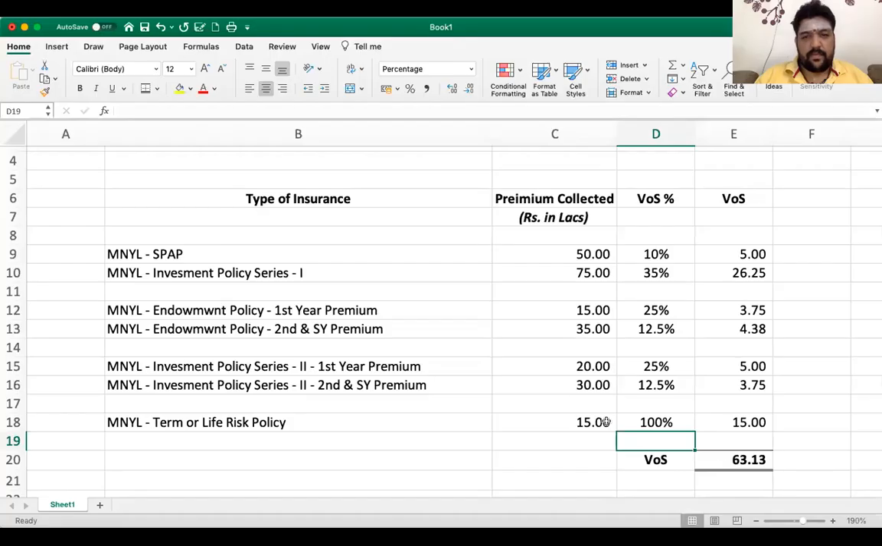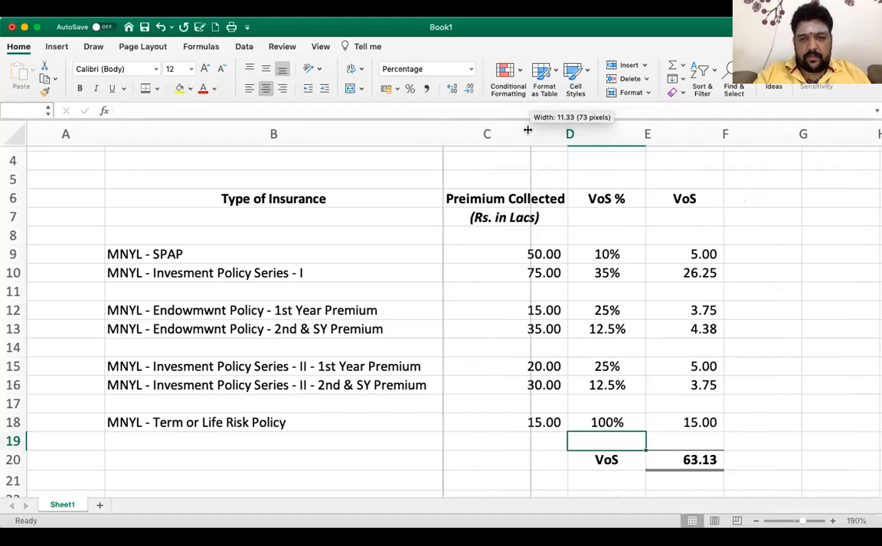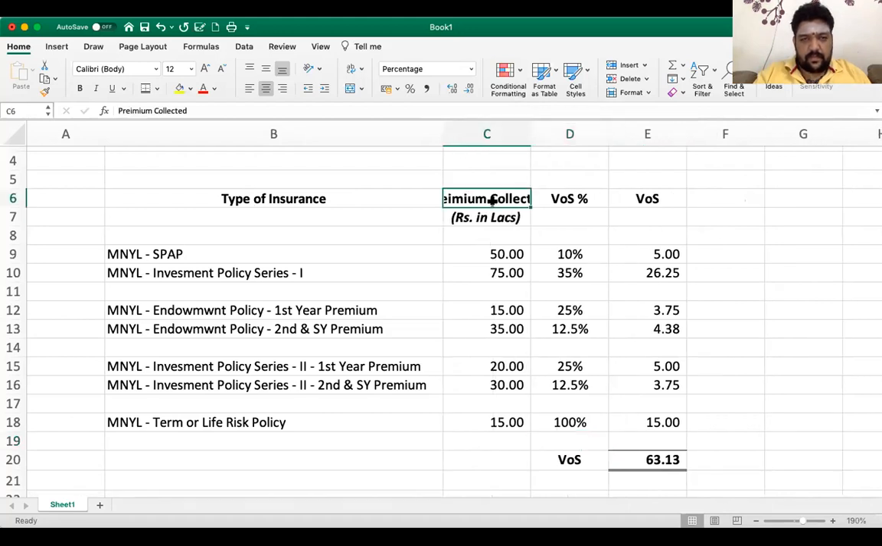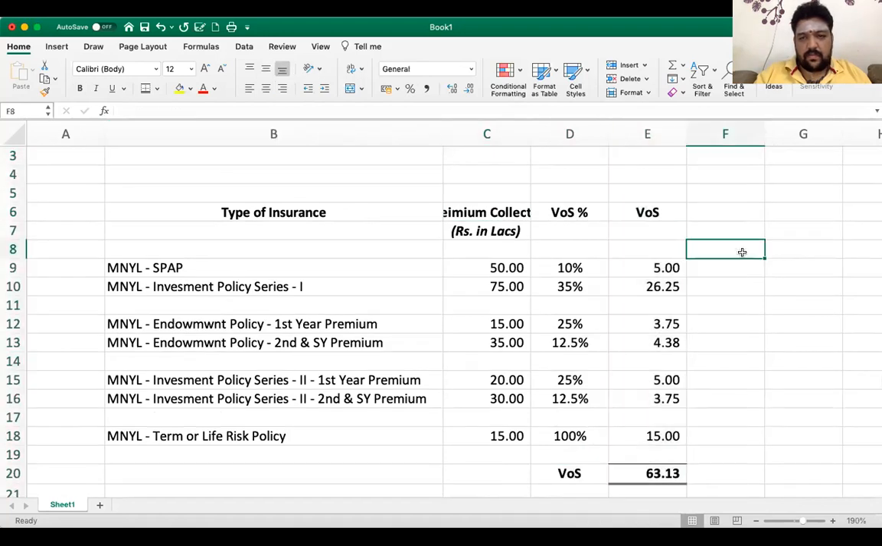A few of you tried it. It's good, but again, your answers have to be something like this. Yes, hope you could appreciate it. The single premium annuity policy will be straight away 50 lakh into 10%, 5 lakh.